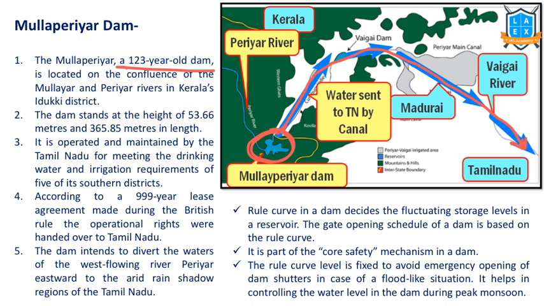There's a safety audit that has been performed, so there's already a oversight mechanism. There won't be any problem because they get more water if the dam height is increased. But Kerala says if the dam height is increased and something happens, the lower areas will be affected in case of a dam burst, not Tamil Nadu. We will be the victims. That's the argument of Kerala. And it's a 999-year lease agreement between the British and, at the time, the Travancore rulers.